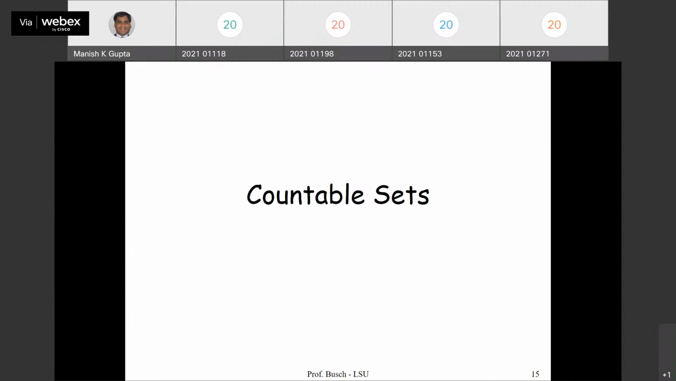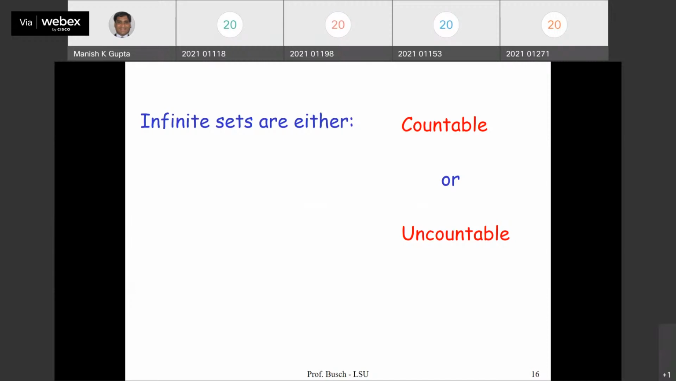Okay. So countable sets, I think it's a very simple basic idea. If we talk about a finite set, it is always countable. You can count, right? Finite number of elements. But if it is infinite, you may be able to count them or you may not.